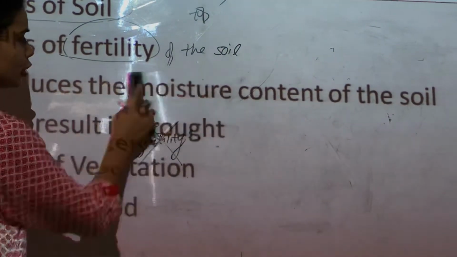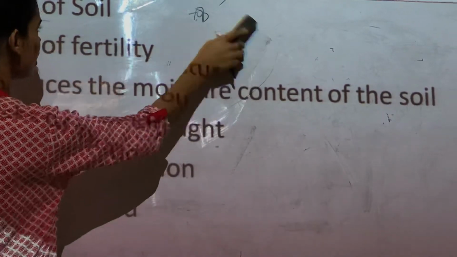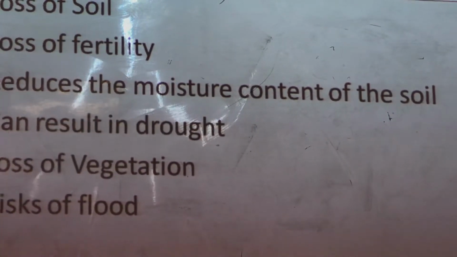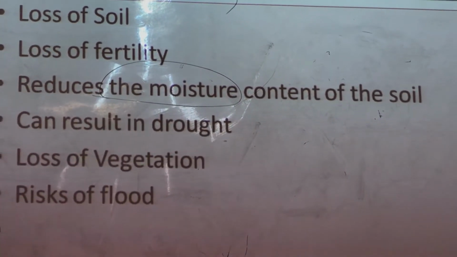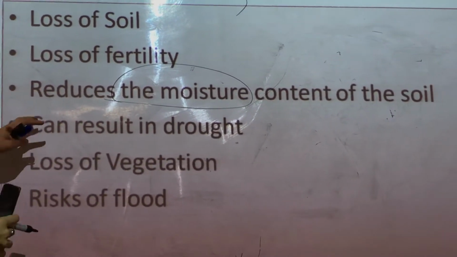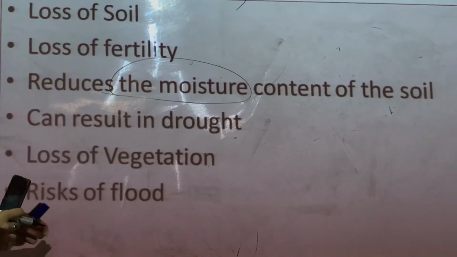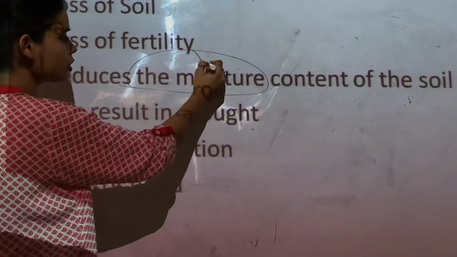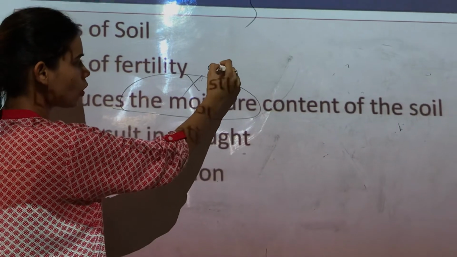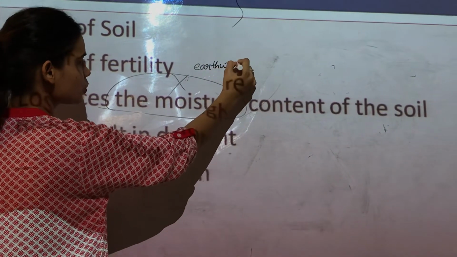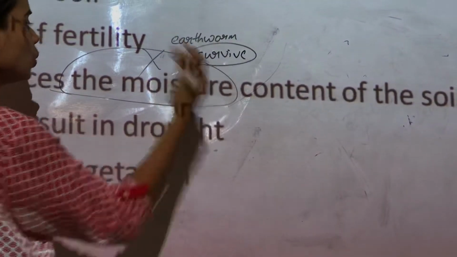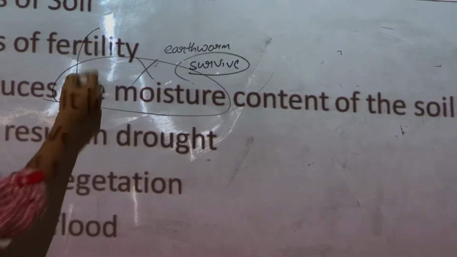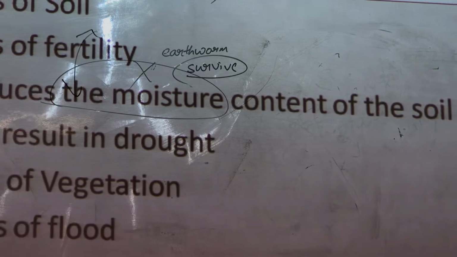Next is that it reduces the moisture content of the soil. If humus is not there, the soil will lose all the moisture present in it. So a condition will arise in which there is no moisture in the soil. If there is no moisture, all the earthworms and other living creatures won't be able to survive in the soil, and the soil will lose its fertility. So both these factors are somehow interrelated.